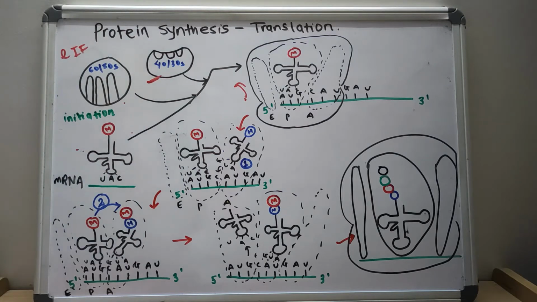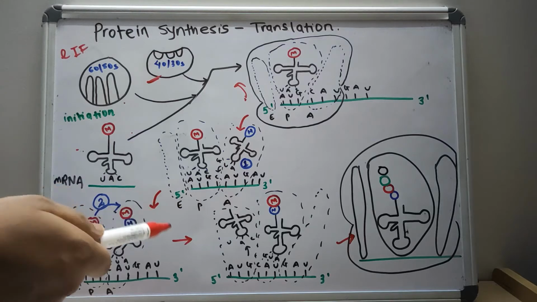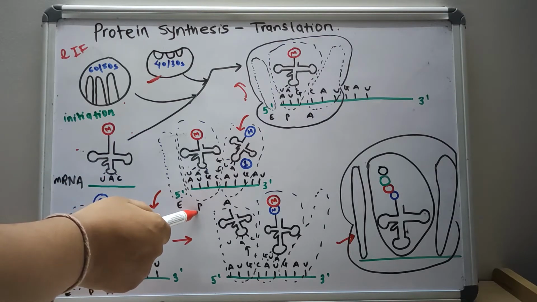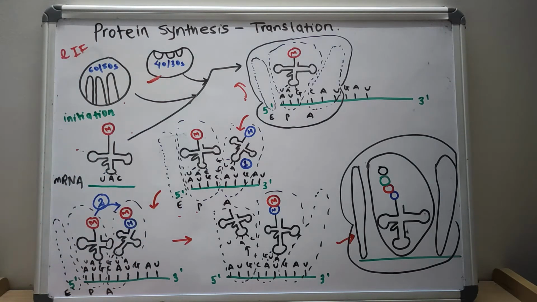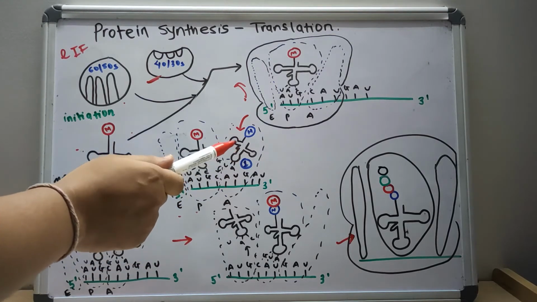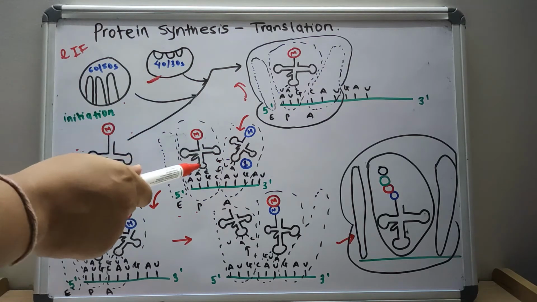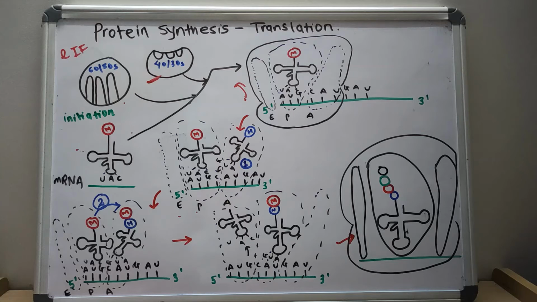The A site is for the incoming amino acid tRNA, the P site accommodates the growing peptide, and the E site holds the empty tRNA. The amino acid tRNA binds to the A site, except for the initiator methionine, which binds to the P site.